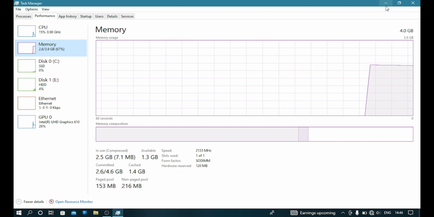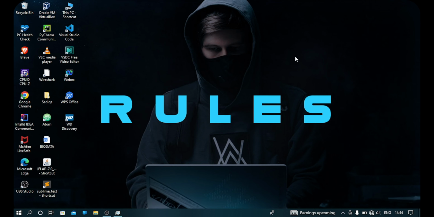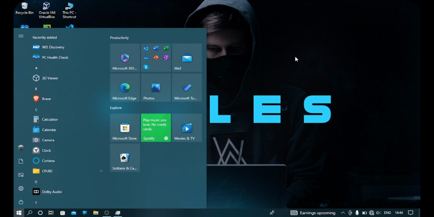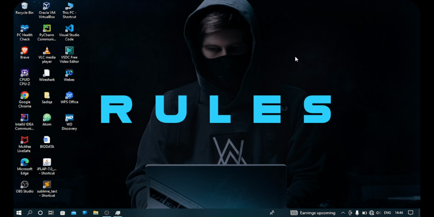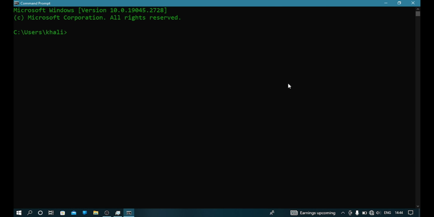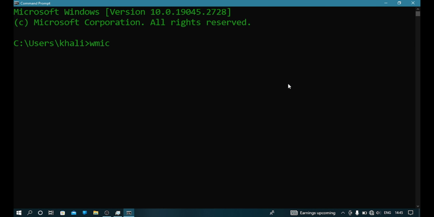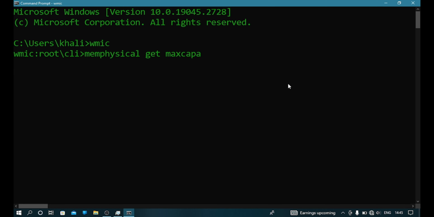Now if I want to upgrade the RAM, you need to check one thing: what is the maximum capacity of the RAM that can be installed in your PC. For that you need to go to command prompt and enter the command WMIC memphysical get maxcapacity. Once you enter this you will get the maximum capacity of the RAM that can be installed in your PC.